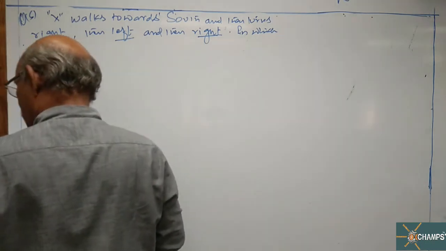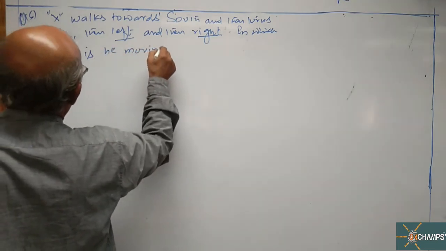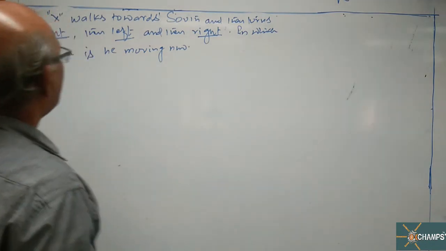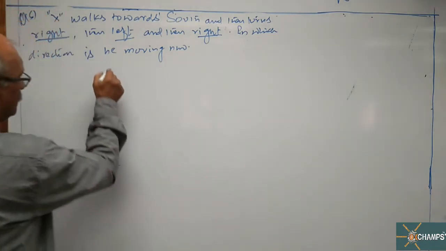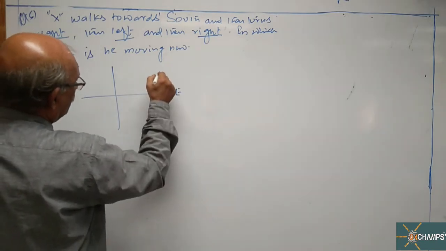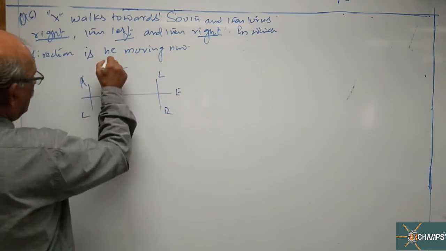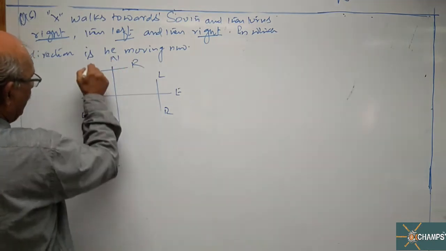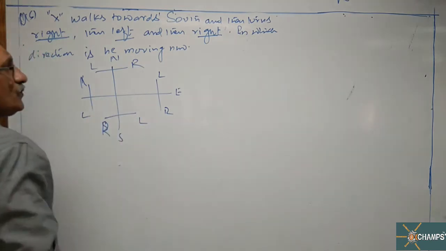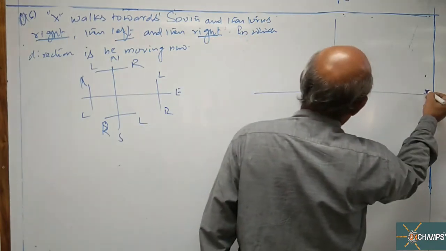In which direction is he moving now? This is the question. X walks towards south. But before proceeding for the solution, north, right, left, south, left, right. Now let us go to the main picture.